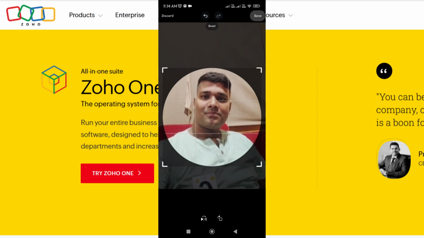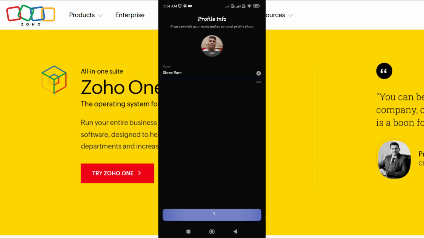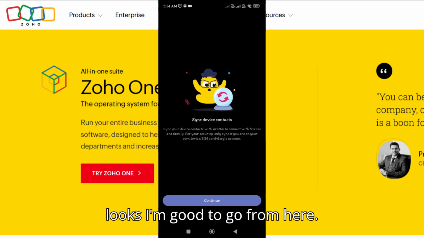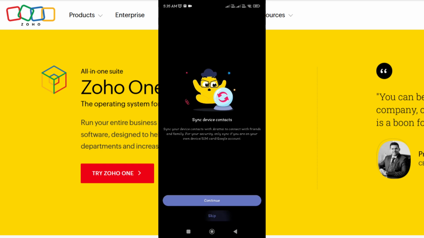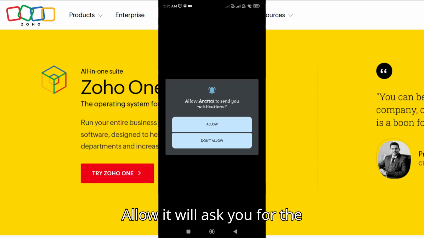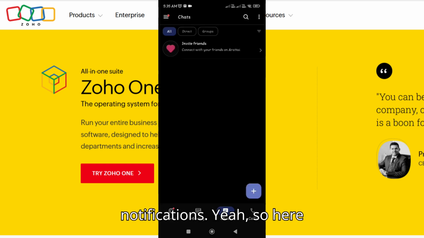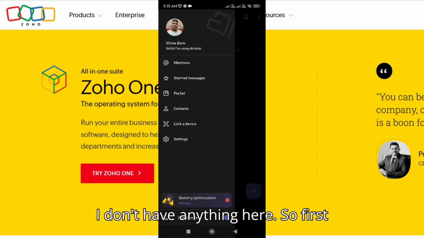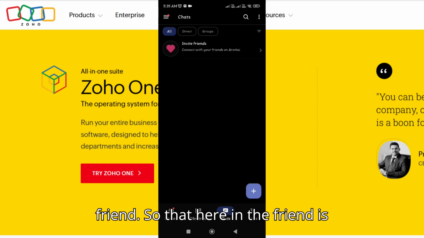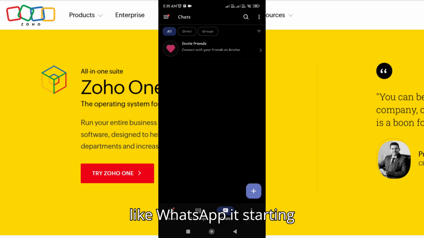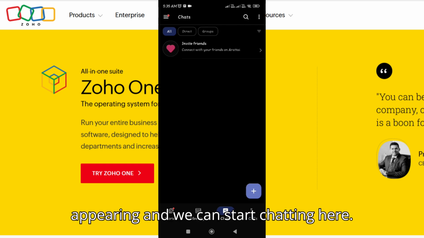Okay, so I think I am good to go from here. Sync device, skip for now. Allow, it will ask you for the notifications. Here I don't have anything, so first I will have to ask one of my friends, so that in the friend list, like WhatsApp, they start appearing and we can start chatting.